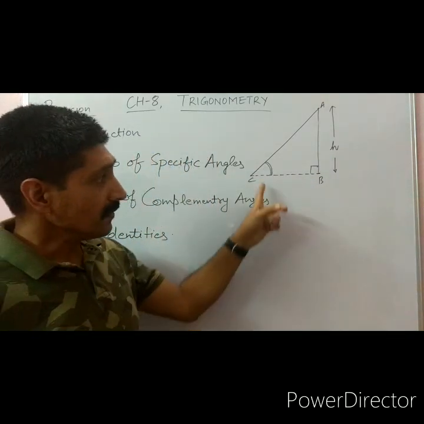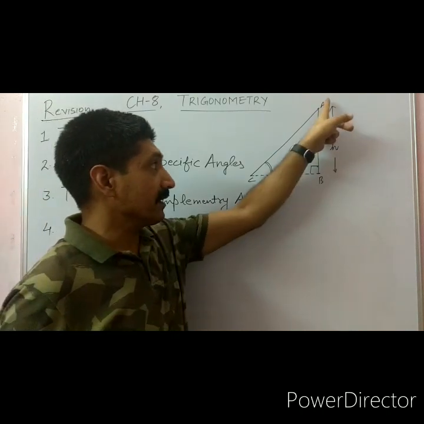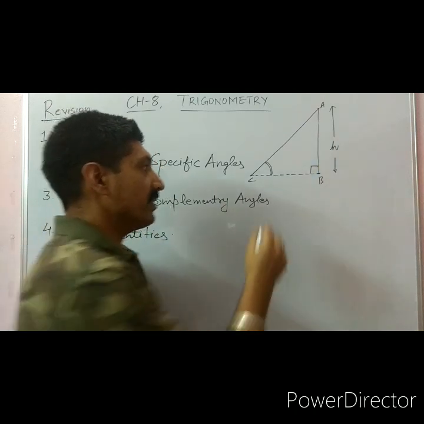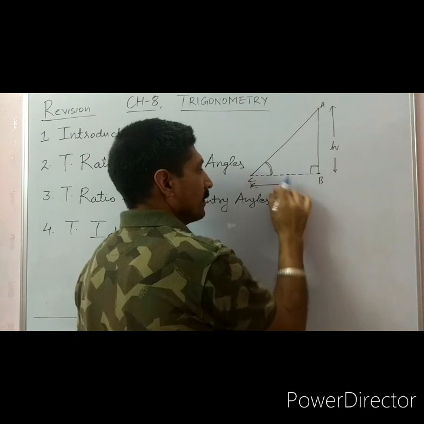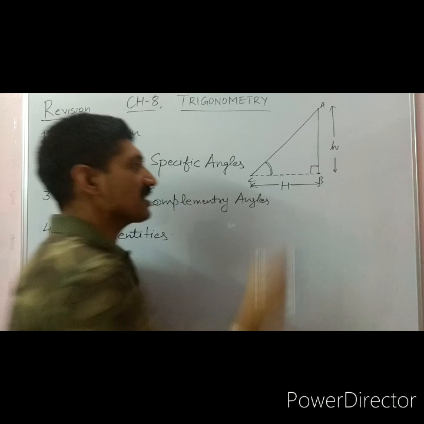So with the help of trigonometry, without actually measuring the height AB, let capital H be the distance of CB.